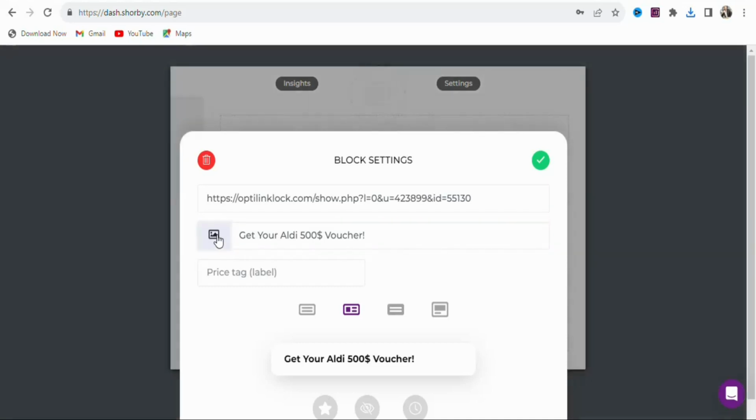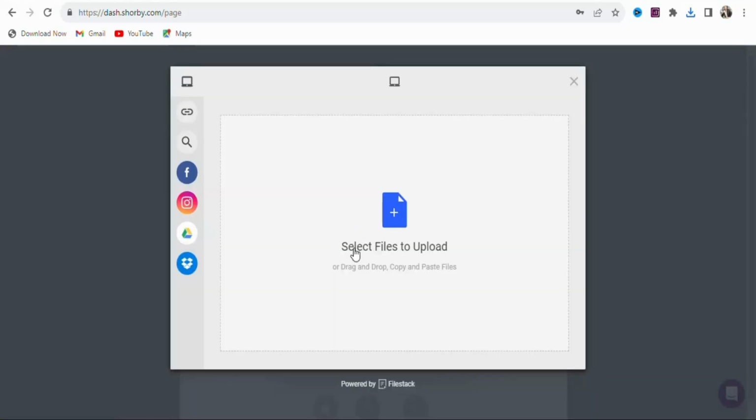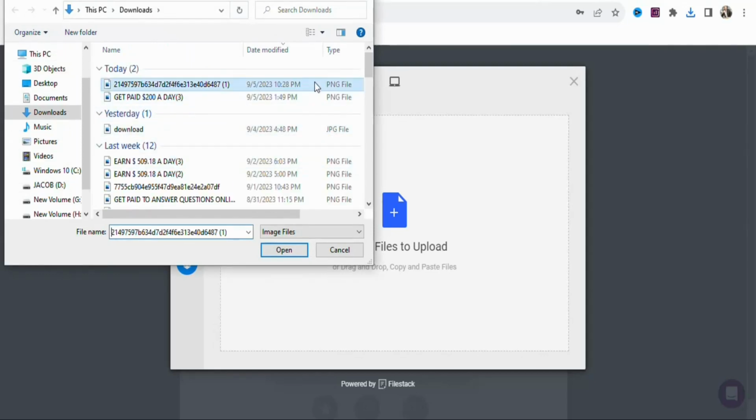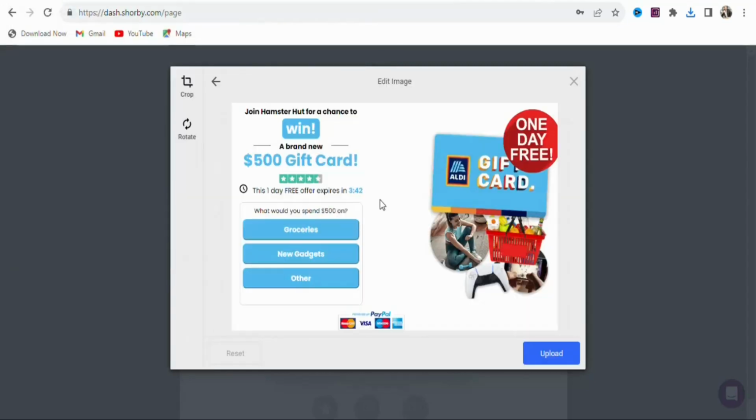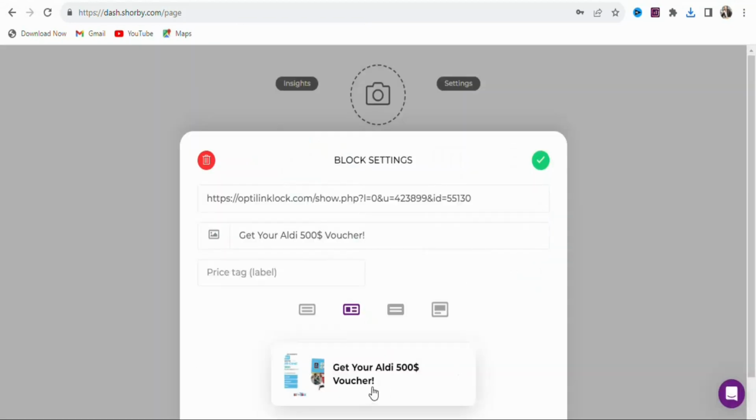So click on it. Once you click on it, you are going to see a page like this. Click right here, select files to upload. Once you click on it, you are going to select your image. Click on open. As you can see, that has been done. Click right here, upload. As you can see, that has been done. You can see it right here.